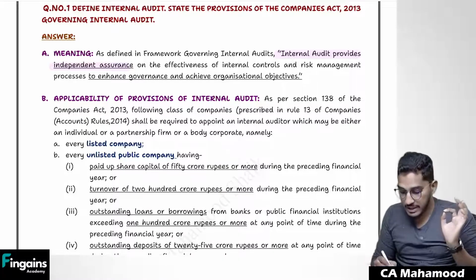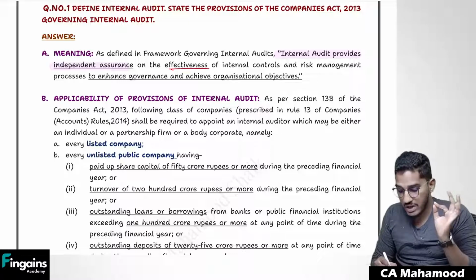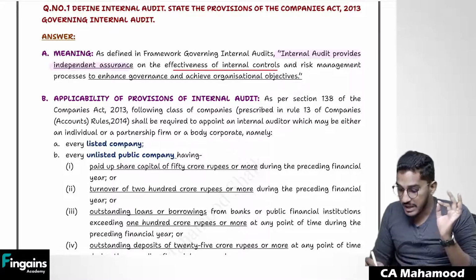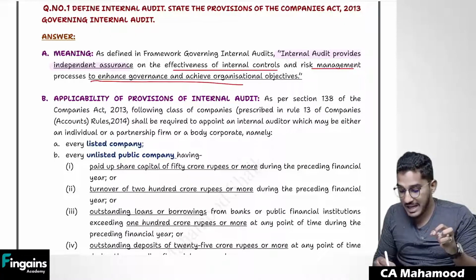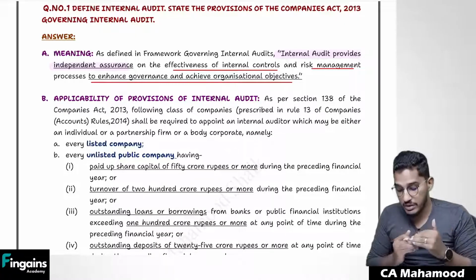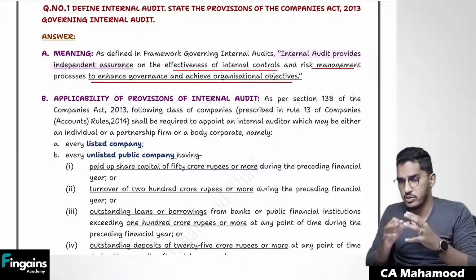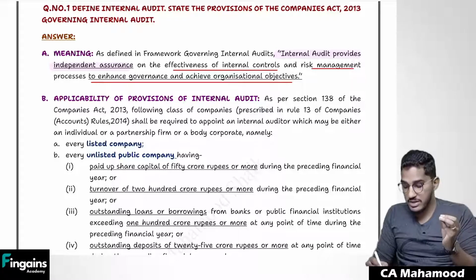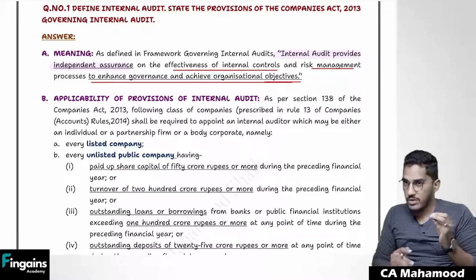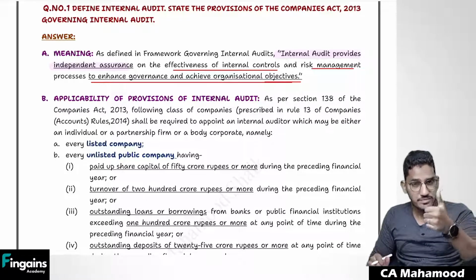But here, internal auditor is providing assurance on effectiveness of internal controls, proper risk management in the organization, and to enhance governance, to improve the overall management of the organization, and help the organization achieve its objectives.